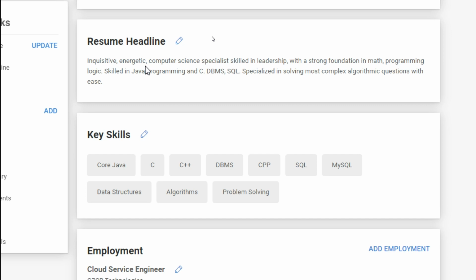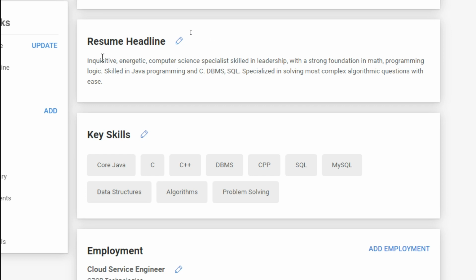A resume headline can be very short, a 50-letter or 100-letter description about you, what you are skilled in, what your specializations are, and why you are unique among other candidates. So it's important to mention your skills and your specializations in short form.